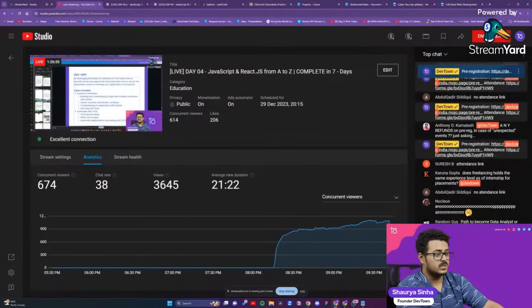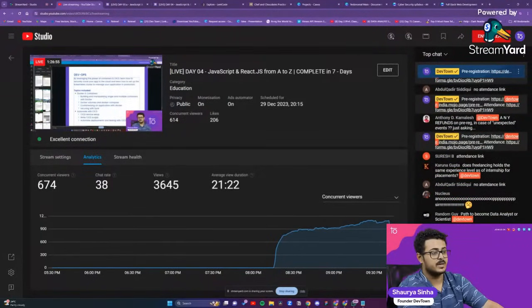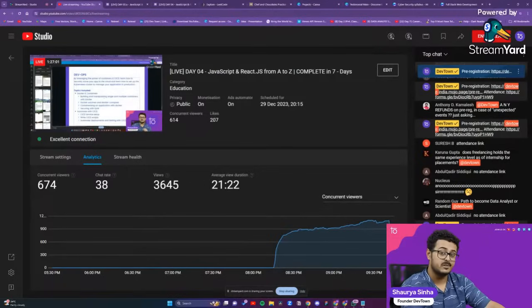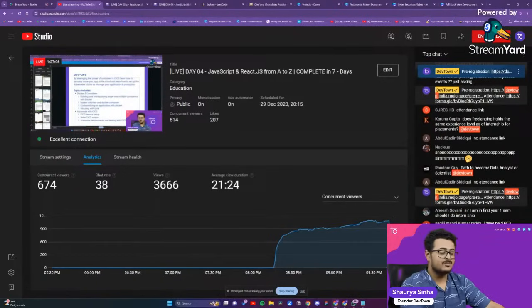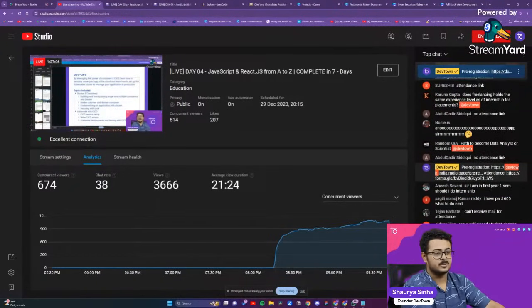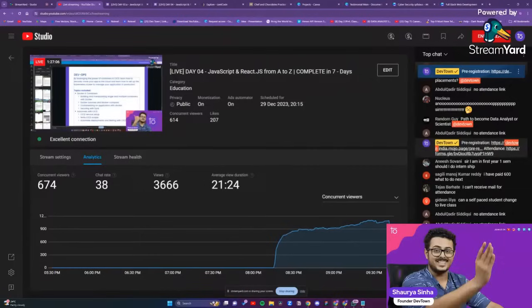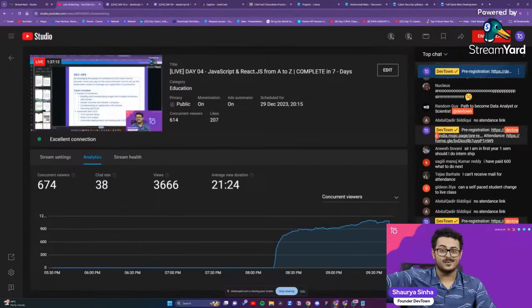Does freelancing hold the same experience level as internship and placements? Actually, a little bit more. Actually, a little bit more than internships. The reason freelancing is considered a little bit more is because you act as an entire team, not as an individual person in the company, right?